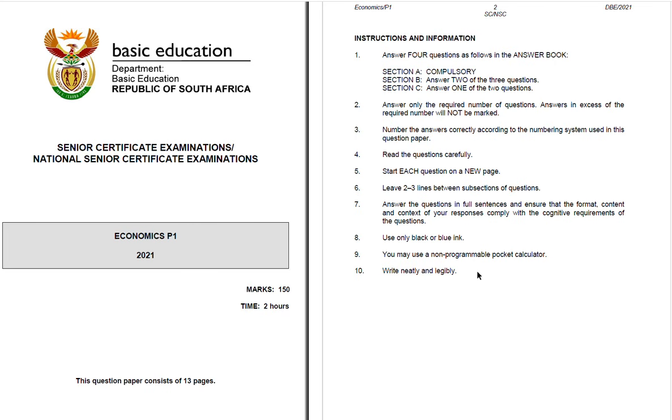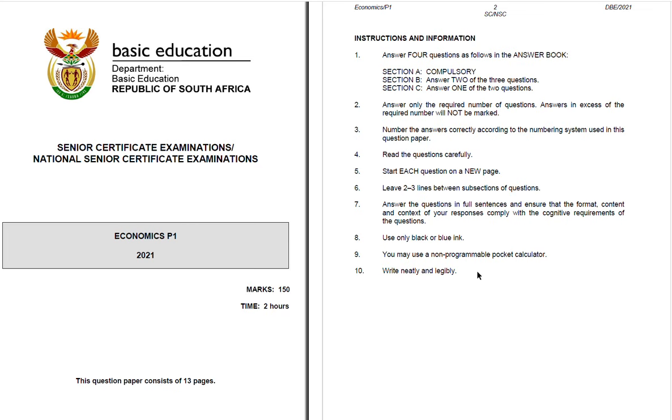So that takes us to the end of the 10 instructions and information that you have. It is very important that you do not make assumptions during the exam, thinking that what you see in the instruction is what you've seen in the past. Make sure that you read it and you read it with understanding.